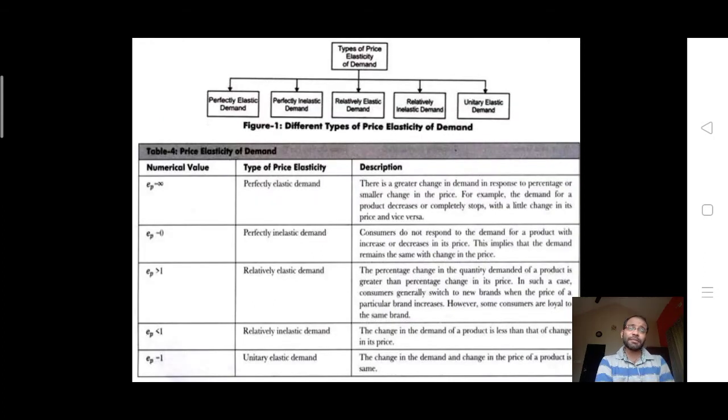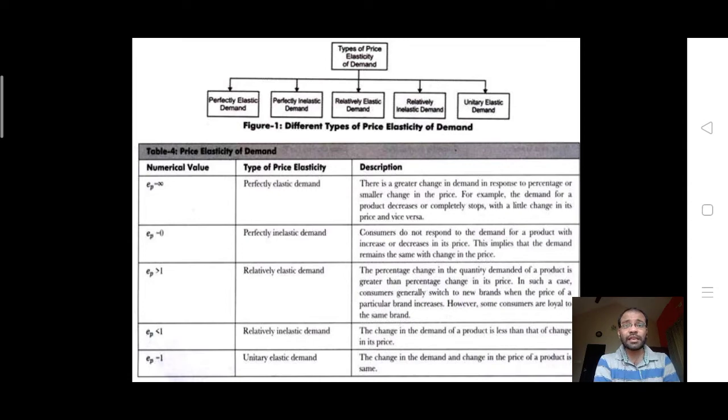There are some important types of price elasticity of demand. The first is perfectly elastic demand, which is nothing but infinite elasticity of demand. Why? Because EP is equal to infinity. Here there would be a greater change in demand in response to a smaller percentage change in the price. For example, the demand for a product decreases or completely stops with a small change in the price, and this happens vice versa too.